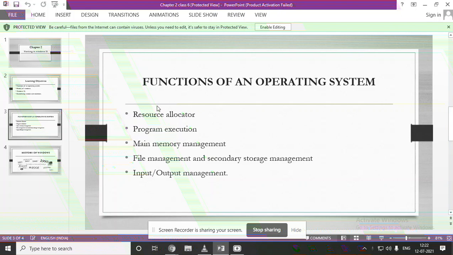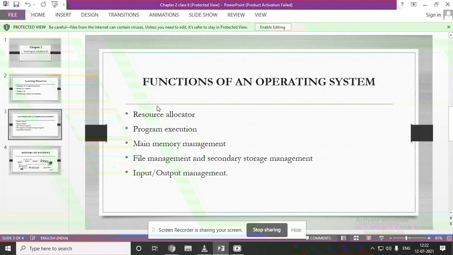That all we are going to learn in this chapter one by one. So first we will see functions of an operating system. In the previous lesson we discussed what we mean by an operating system. As I told you, the operating system is the interface between the user and the hardware. As I gave you one example, a driver is driving the car. If he knows the location, then only he can reach that particular place. If he doesn't know the location, he can't. Like that, the operating system also works like an interface between user and the hardware.